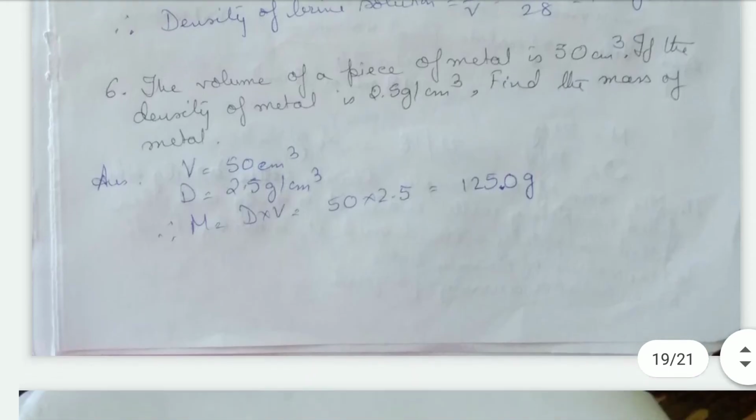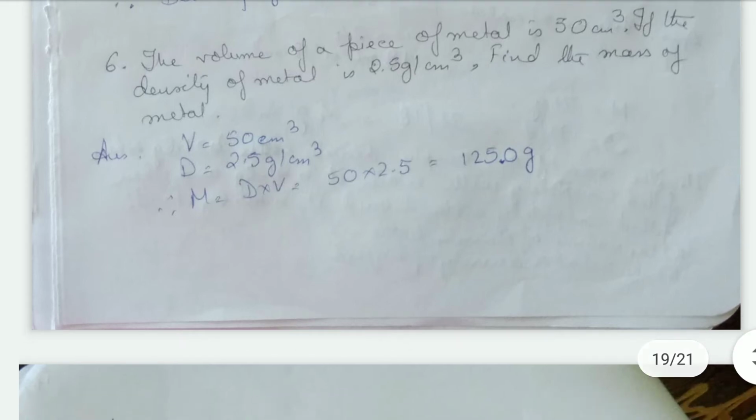Next we come to: the volume of a piece of metal is 50 centimeter cube, and if the density of the metal is 2.5 grams per centimeter cube, find the mass of the metal. See, volume is given 50 centimeter cube, density 2.5 grams per centimeter cube. So mass will be density into volume, that gives 125 grams.